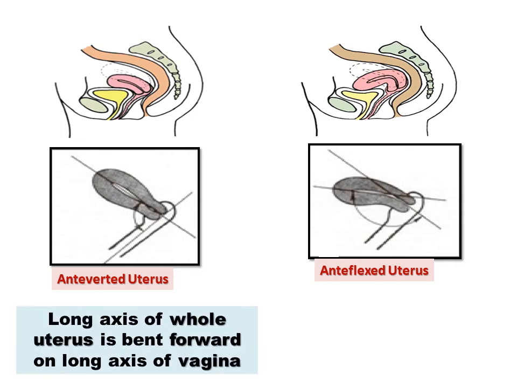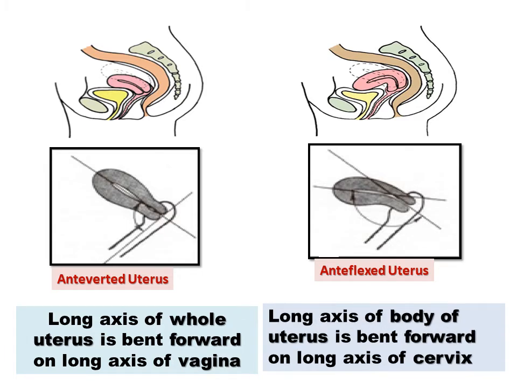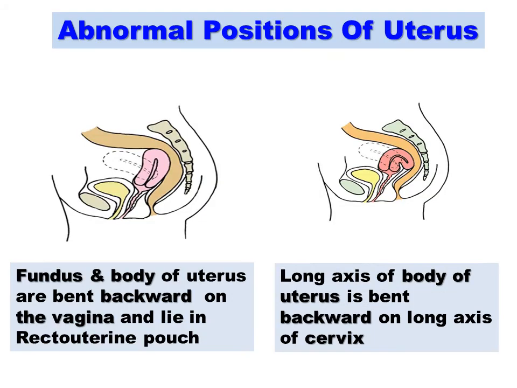In an anteverted uterus, the long axis of the whole uterus is bent forward on the long axis of the vagina. Anteflexion is when the long axis of the body of the uterus is bent on the long axis of the cervix. So anteversion is at the level of the external os. Anteflexion is at the level of the internal os.